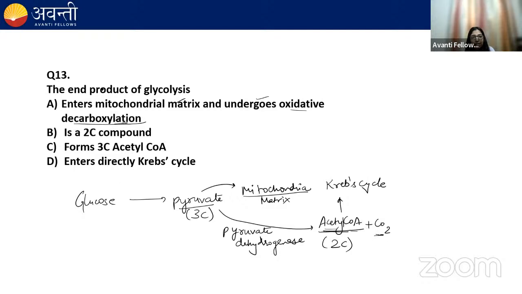It is a 2-carbon compound. The end product of glycolysis is not a 2-carbon compound. It's a 3-carbon compound, which is pyruvate. It is wrong. Forms 3-carbon acetyl-CoA. No, it forms 2-carbon acetyl-CoA.